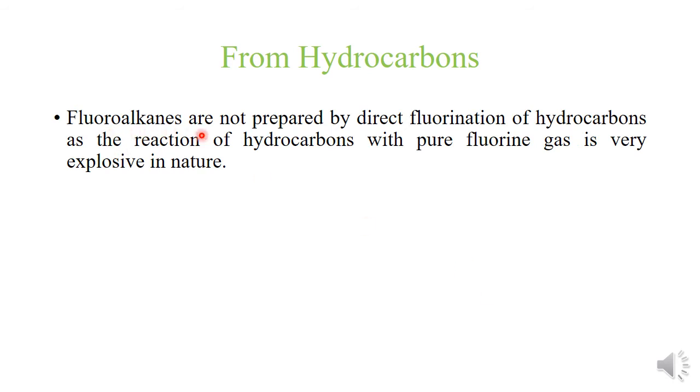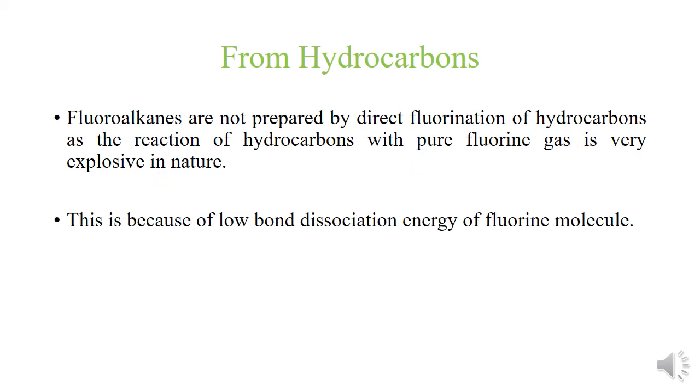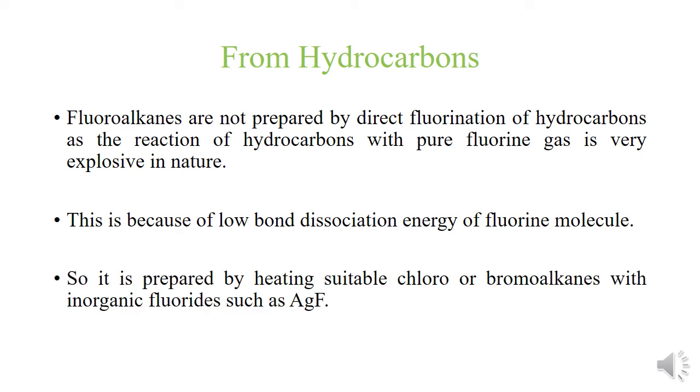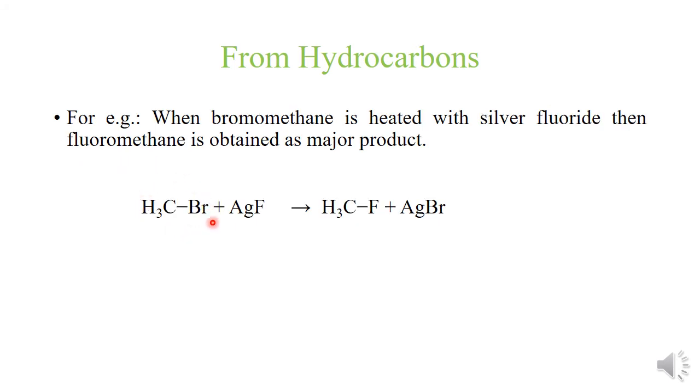Next, fluoroalkanes are not prepared by direct fluorination of hydrocarbons, as the reaction of hydrocarbons with pure fluorine gas is very explosive in nature. This is because of the low bond dissociation energy of the fluorine molecule. So, it is prepared by heating a suitable chloro or bromoalkane with inorganic fluorides such as silver fluoride. For example, bromomethane is heated with silver fluoride, leading to the formation of fluoromethane as a major product. This reaction is known as the Swarts reaction.